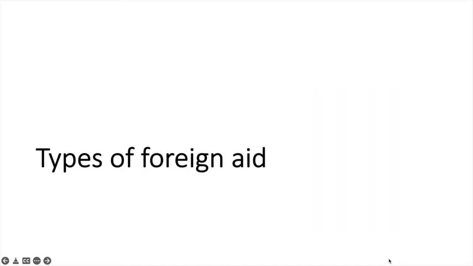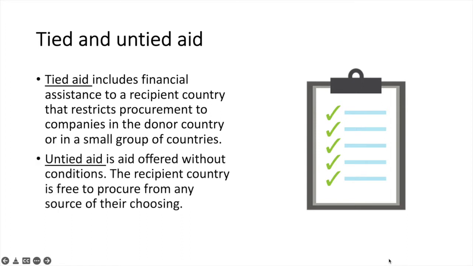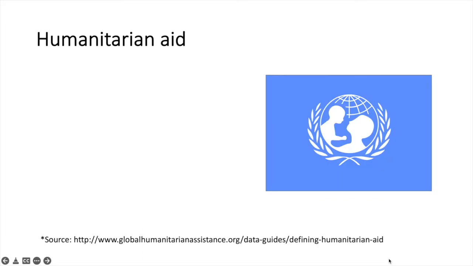Now let's look at some of the different categories of foreign aid. There's tied and untied aid. Tied aid includes financial assistance to a recipient country that restricts procurement to companies in the donor country or in a small group of countries. Untied aid is aid offered without those conditions, so the recipient country is free to procure from any source of their choosing.